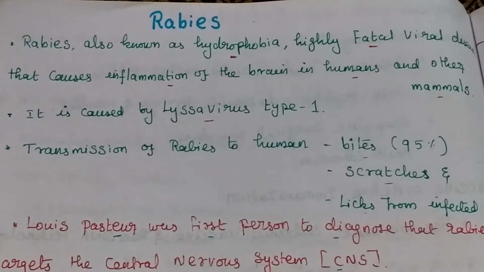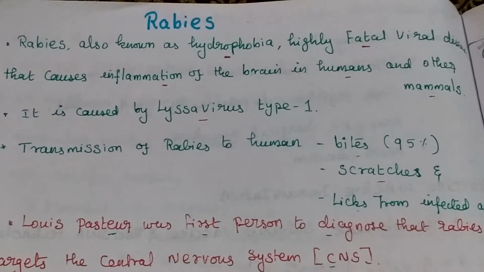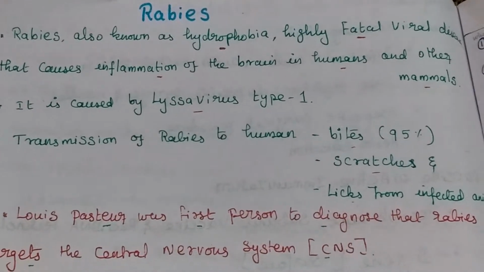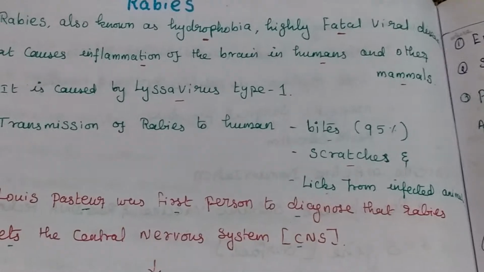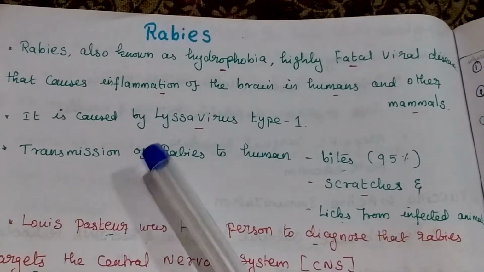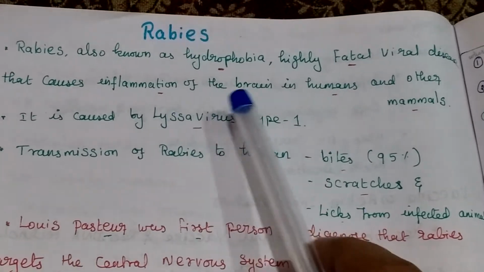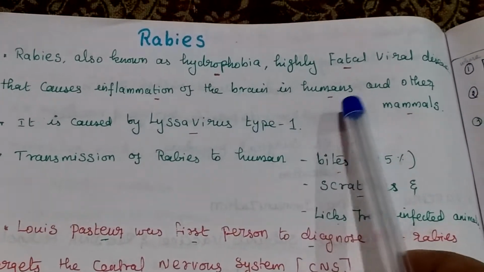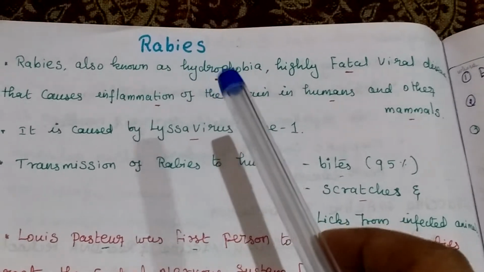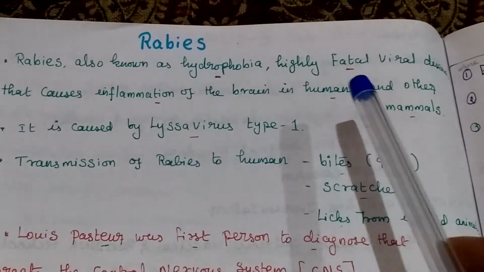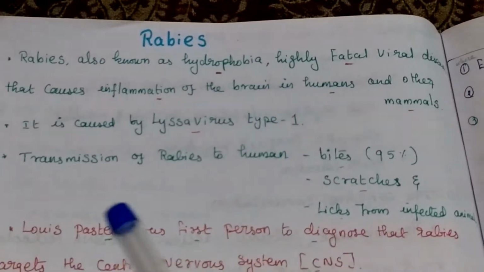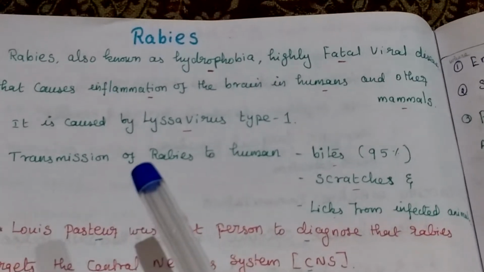Rabies. Rabies is also known as hydrophobia. Hydrophobia means extreme fear of water. It is a highly fatal viral disease that causes inflammation of the brain in humans and other mammals. It is caused by a virus.